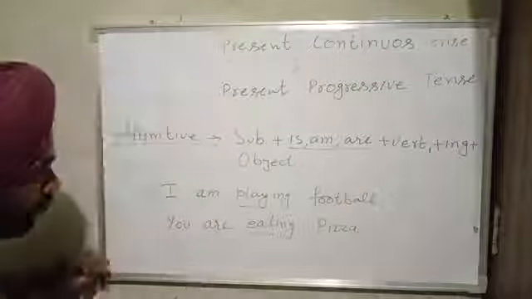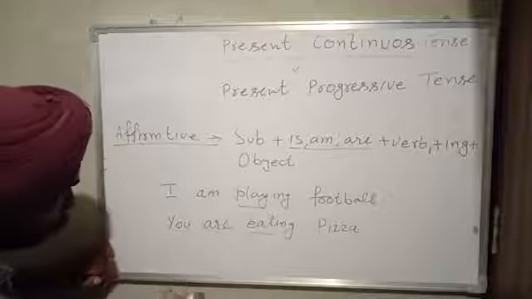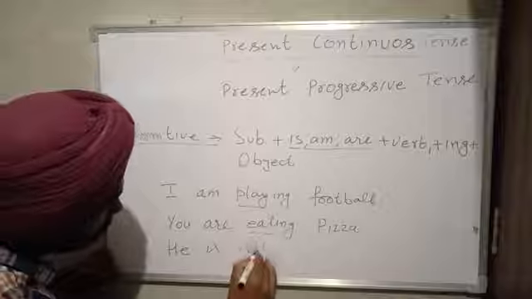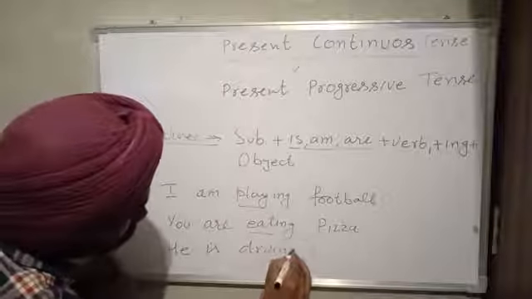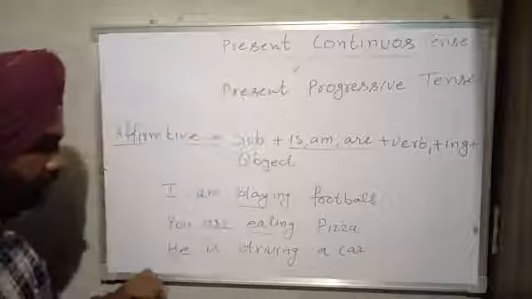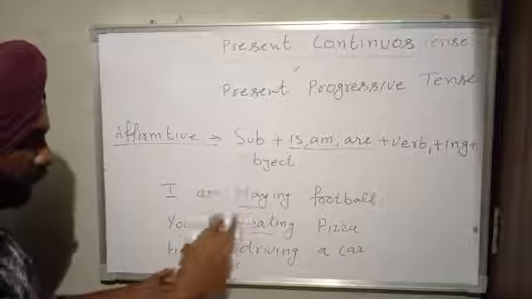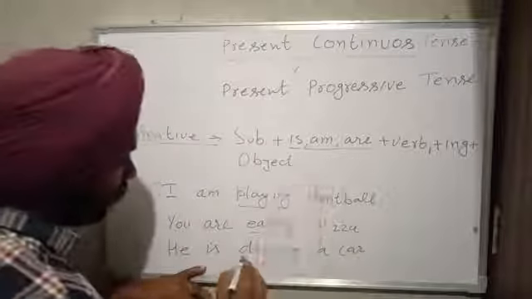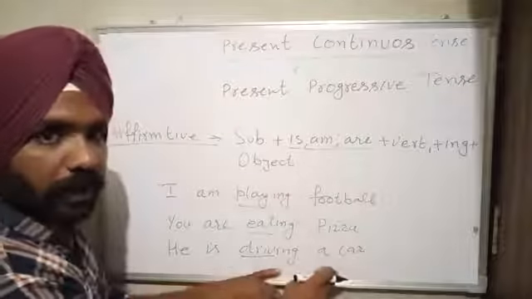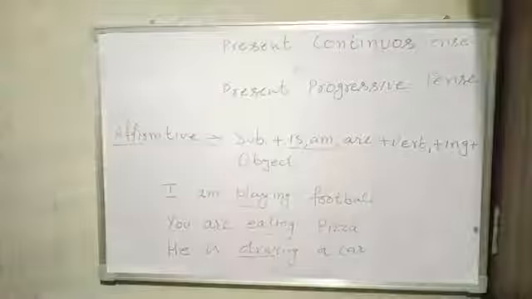One more example. He is driving a car. He is subject, then verb first drive, then plus ing, and in the last is object.